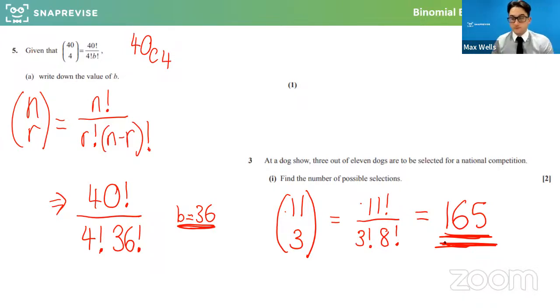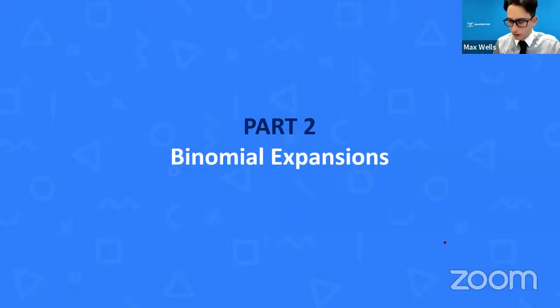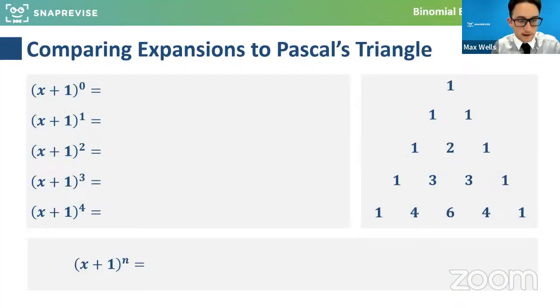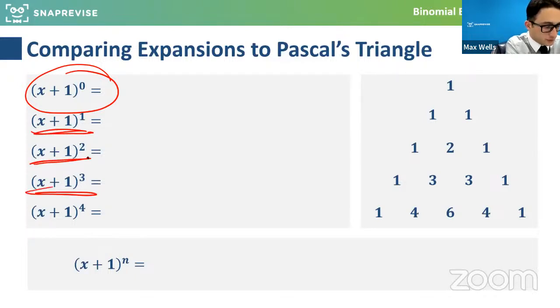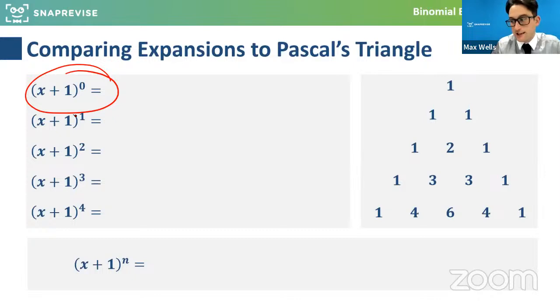So what we're going to do now is relate this to expanding brackets. Do feel free to ask me any questions or clarify anything, because I know combinations is quite new as an idea. We're going to look at binomial expansions now with brackets and see how this combination stuff filters in. To start with, if we were to expand this first bracket here, does anyone know what anything to the power of 0 will equal? We don't typically do an expansion like that. We've maybe seen this and this before, but what is anything to the power of 0?